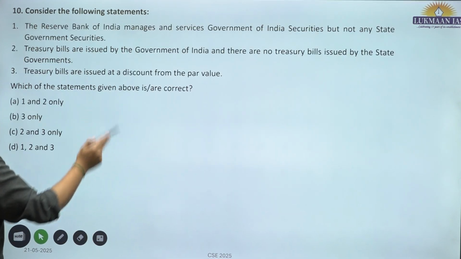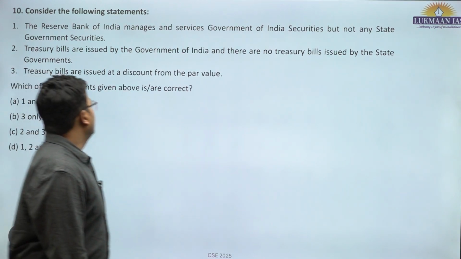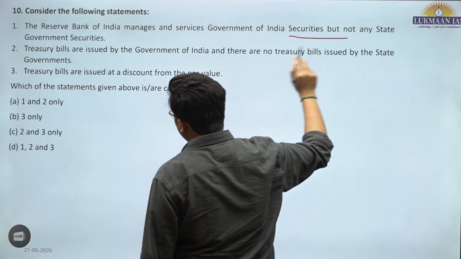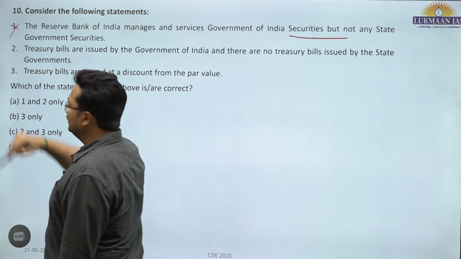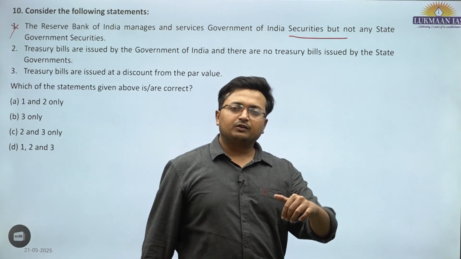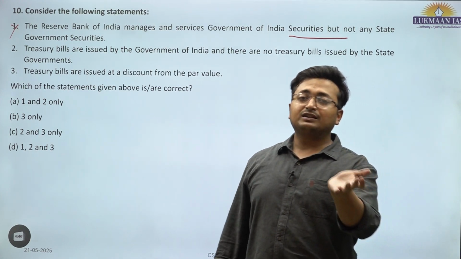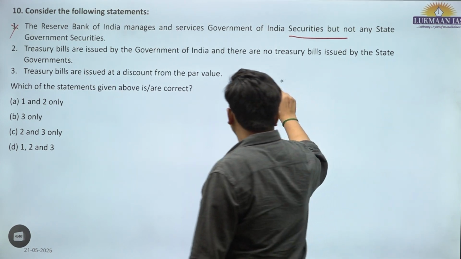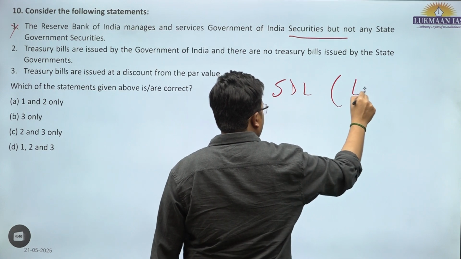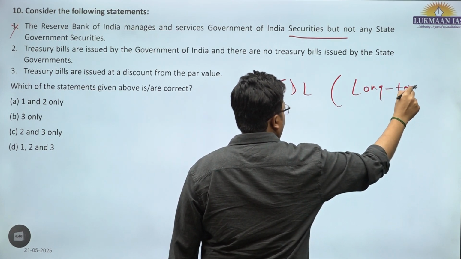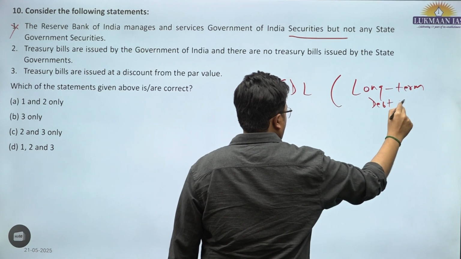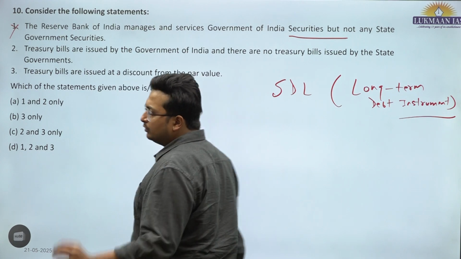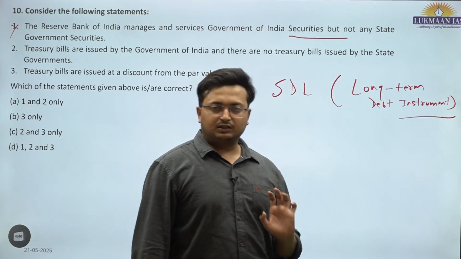Tenth, consider the following statements. The Reserve Bank of India manages and services Government of India securities, but not any state government securities. This is incorrect. The Reserve Bank of India services both the Government of India securities, the GSECs, as well as the state government securities. These are known as state development loans, SDL. But these are necessarily long-term debt instruments. So, RBI services only the long-term debt instruments which are floated by the state governments.